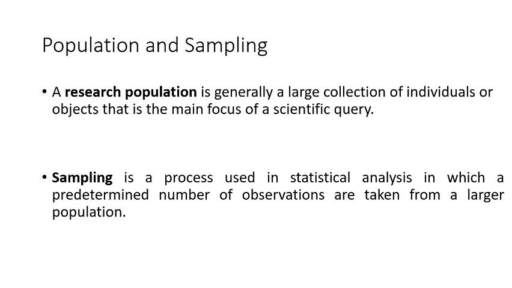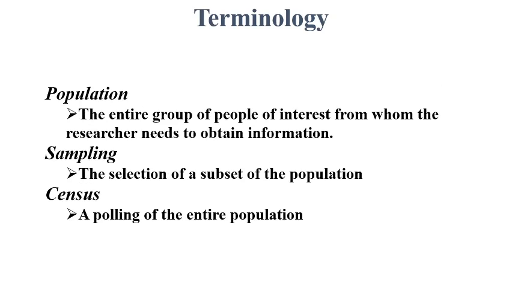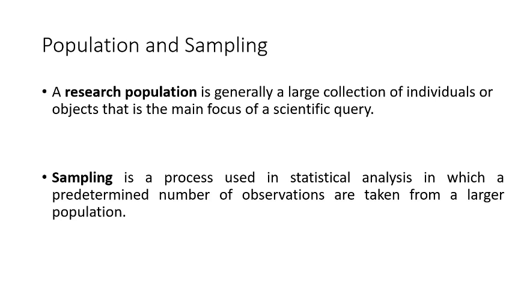Another definition: sampling is a process used in statistical analysis in which a predetermined number of observations are taken from a larger population. Here we have simply defined what sampling is. As a terminology, we considered it a subset of the population. However, here in the definition it is clearly given that it is a process. A process is what? A flow, a circle in which activities need to be completed, and further it is a statistical job.